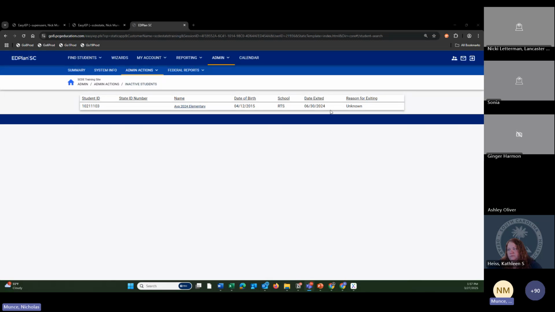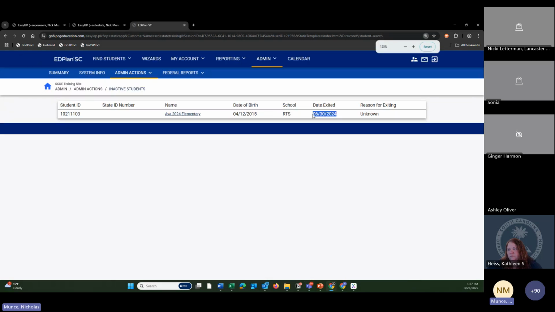But the important part is the date exited of June 30th, 2024, and the exit reason of unknown. Right now on the training site, there's one student that has these conditions, but if you searched in your site for how many students you had exited June 30th, 2024 with a reason of unknown, it would be very many.